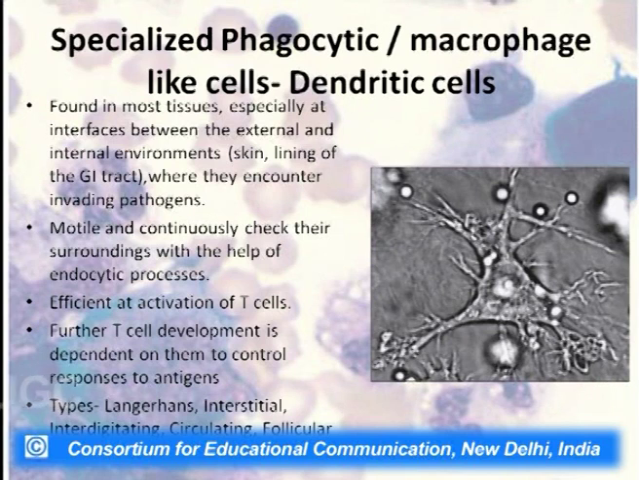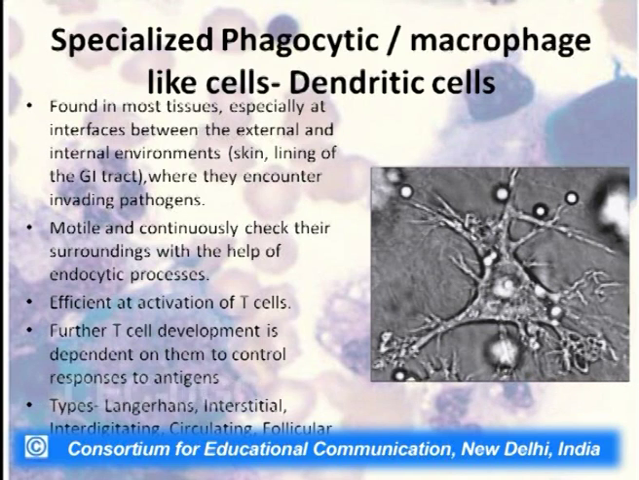Now, coming to specialized phagocytic or macrophagic cells, the dendritic cells. Now, from where have these dendritic cells got their name? As you can see in this slide, these dendritic cells have certain extensions just like the dendrites of the nerve cells, hence they are called the dendritic cells. They are found in most tissues, especially at interfaces between the external and the internal environment. For example, if it is present in skin, we call them Langerhans cells. They can be present in the lining of the GI tract where they encounter various invading pathogens.